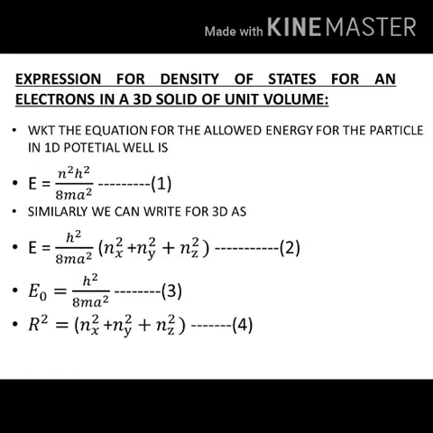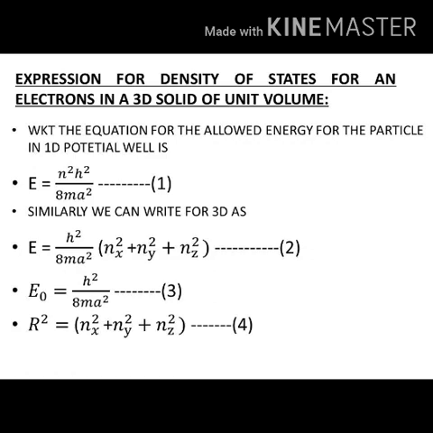Now similarly we can write the equation for a free particle, that is, the allowed energy for a free particle in three dimensions, as E equal to h square divided by 8 m a square, bracket nx square plus ny square plus nz square. Call this equation 2.